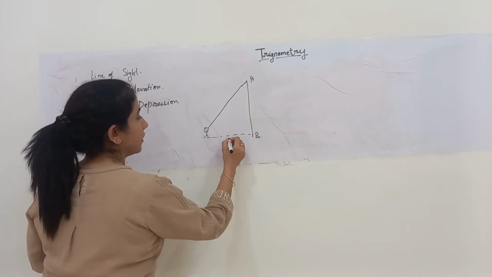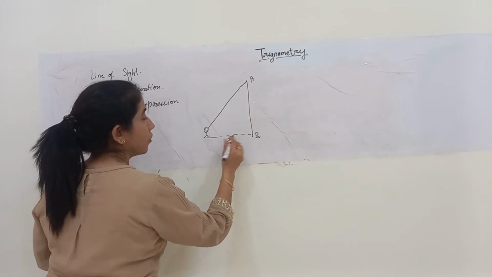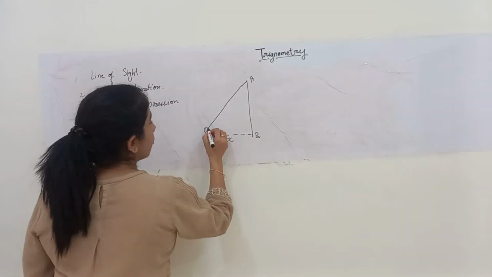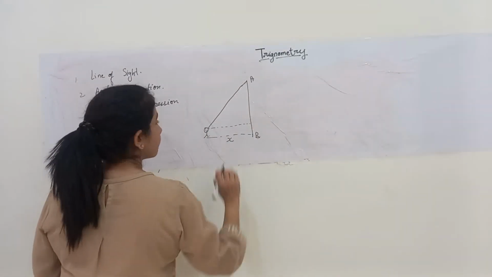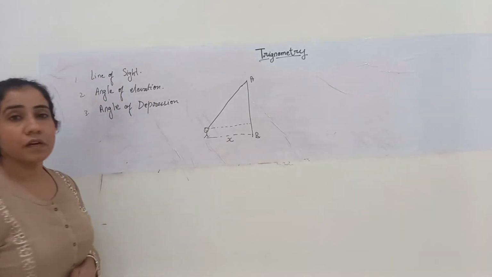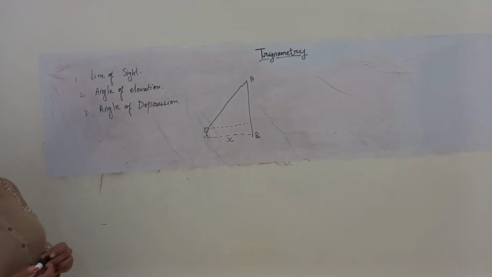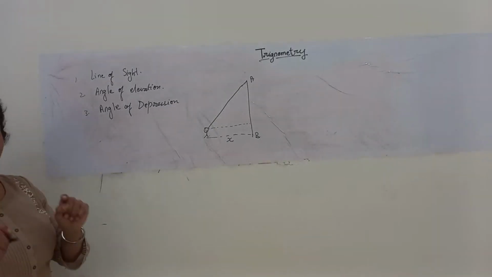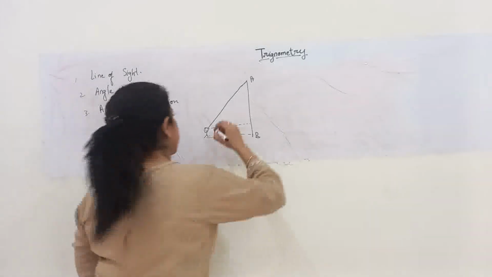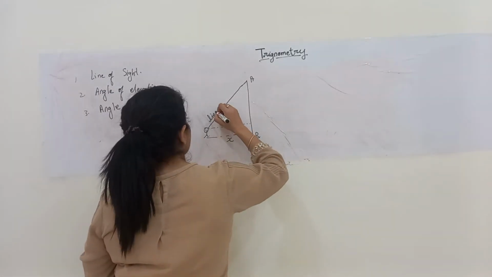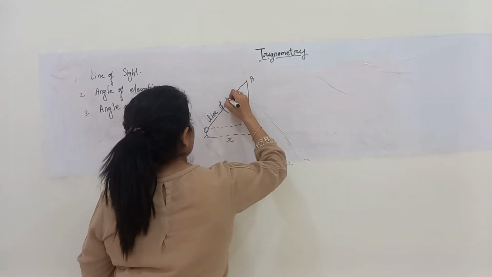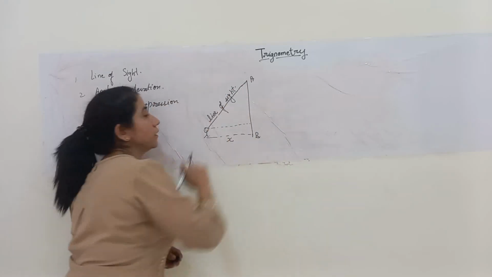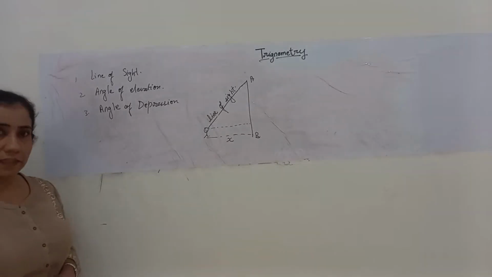Say for instance, the person is at a distance of x from the foot of the tower. Now draw a horizontal line with respect to the eyes of the person. This is said to be the line of sight.